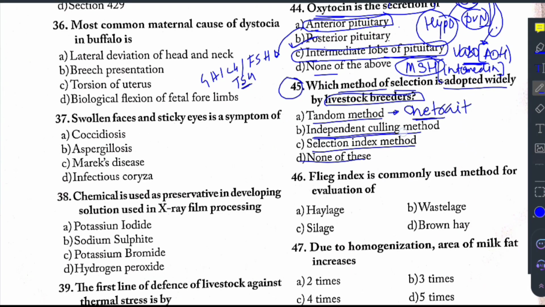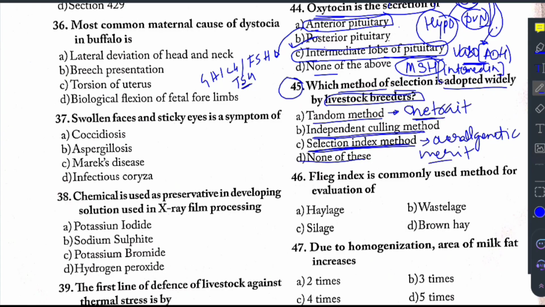And in case of independent culling method, the animal will be disqualified if it fails to satisfy even one of the several traits. So such type of selection method is called independent culling method. And in selection index method, it usually involves overall genetic merit.